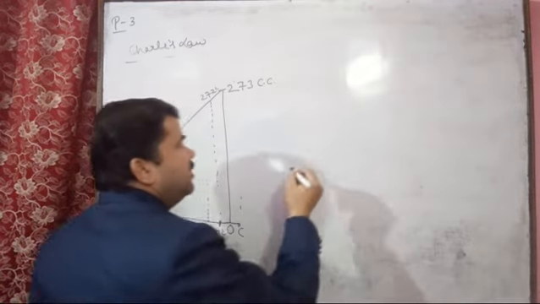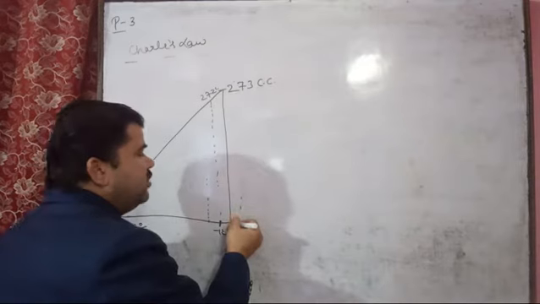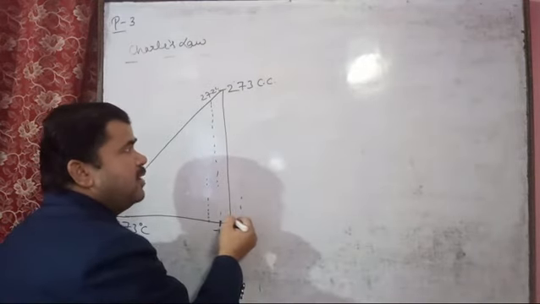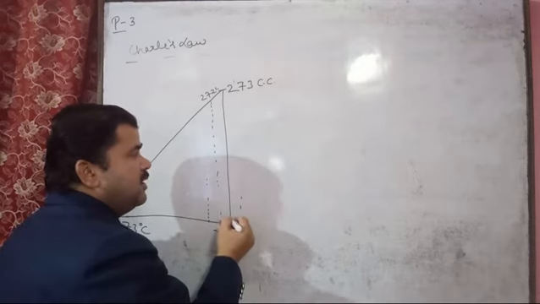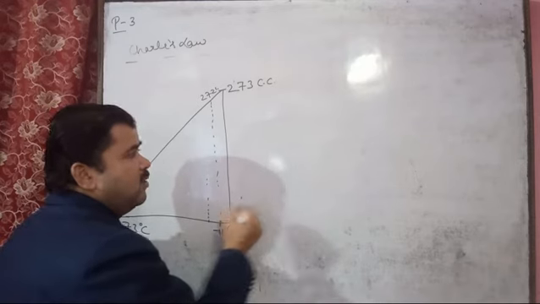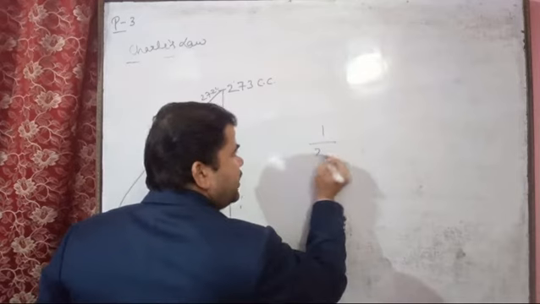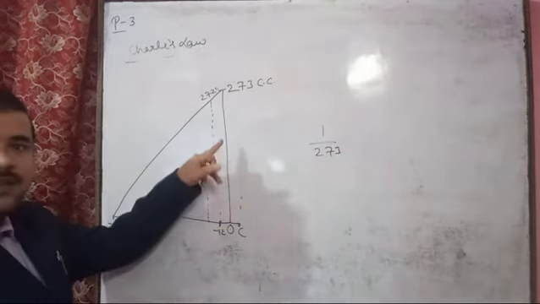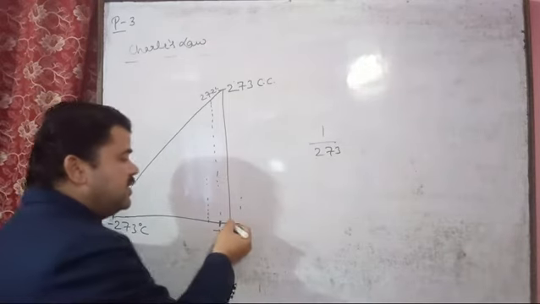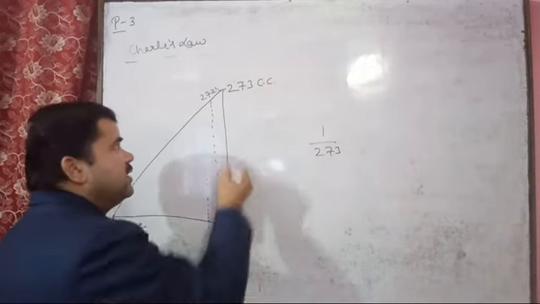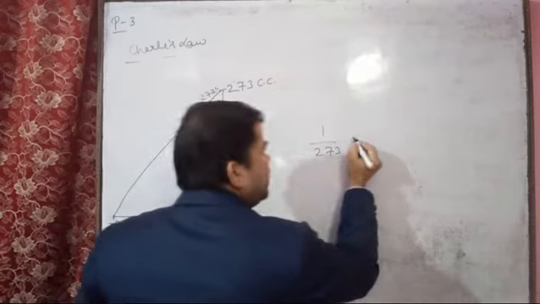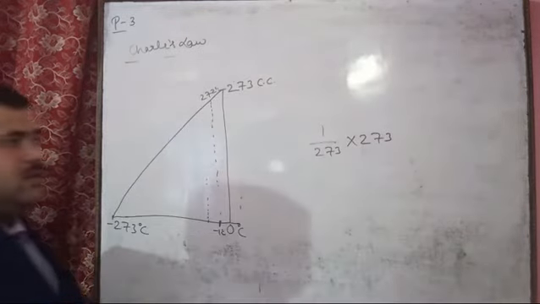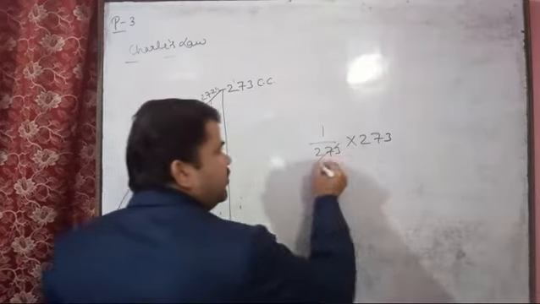Here, at 0 degree Celsius, pressure remaining constant, the volume of the given mass of a dry gas increases or decreases by 1 by 273 part of its original volume at 0 degree Celsius. So at 0 degree Celsius the volume is 273. So what will we get? 1.